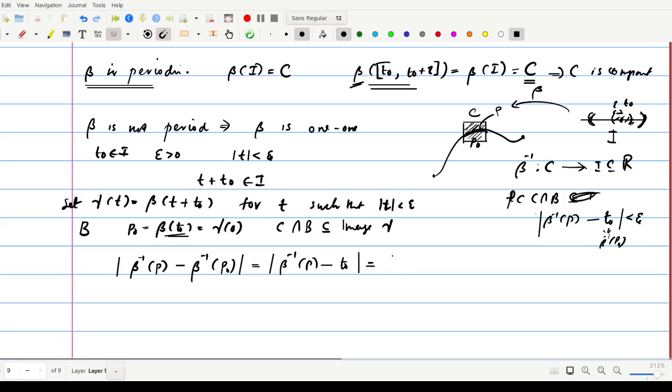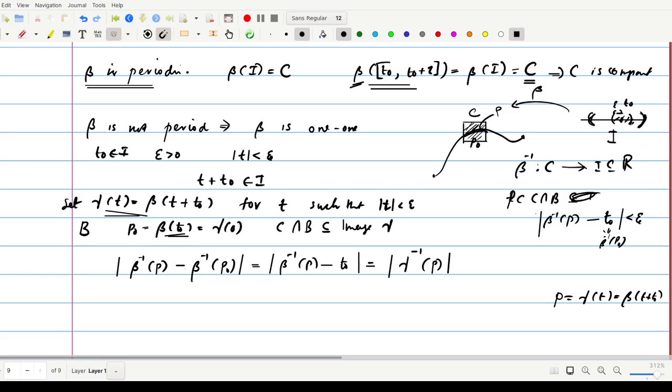So this is modulus of gamma inverse of P. Okay. This is because we already set this gamma of T is equal to this one. Recall that P is gamma of T, which is equal to beta of T plus T naught. Okay, now what is gamma inverse of P here?